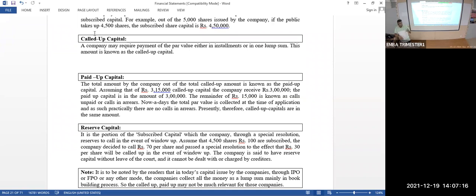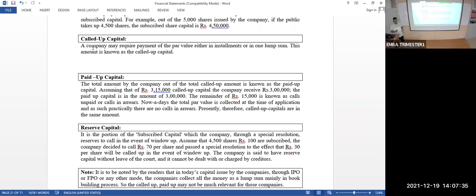How much you are asking them to pay is called up. How much they pay is called paid up capital. So these are all the different nomenclature we use in the balance sheet. Subscribed, called up, paid up.